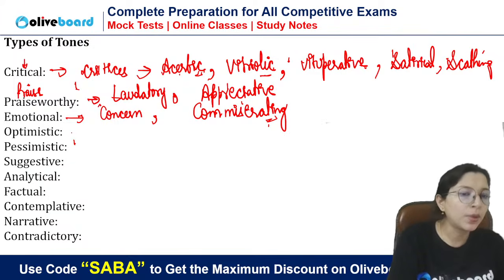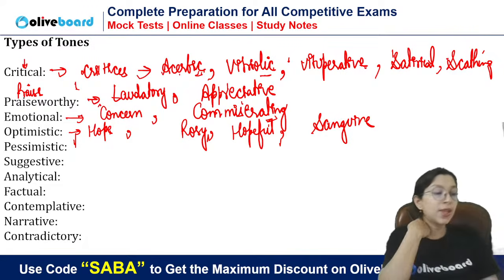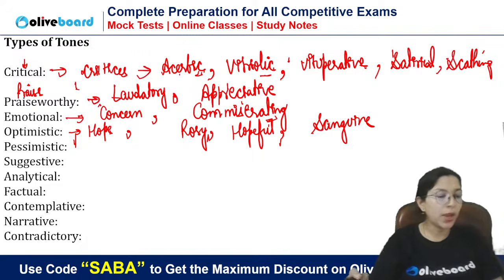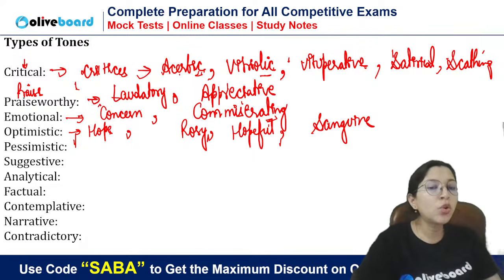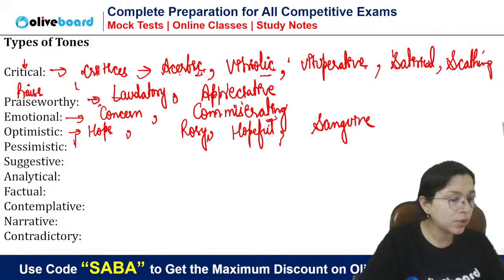Now, if there is hope, optimistic means hope. Optimistic is a very simple word. What are the good words that we can use for optimistic? You can use the word rosy. You can use the word hopeful. You can use a very good term, that is sanguine. If the author says that the situation will improve, that is what the tone is: rosy, hopeful, sanguine, all these.